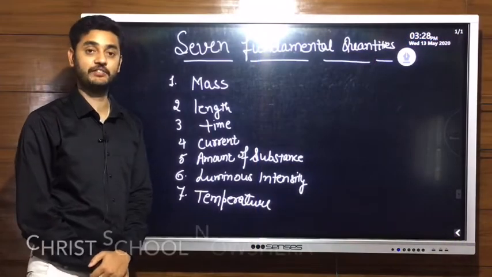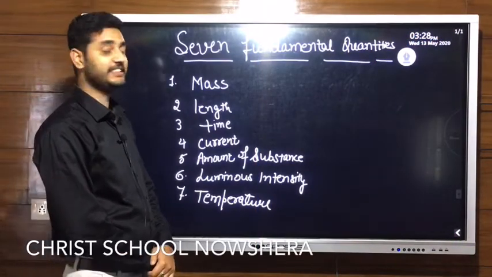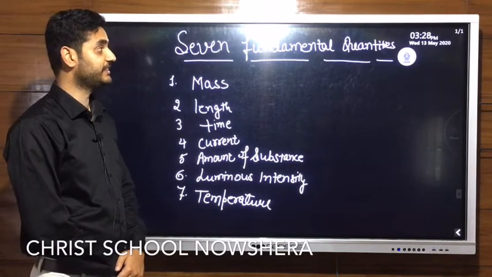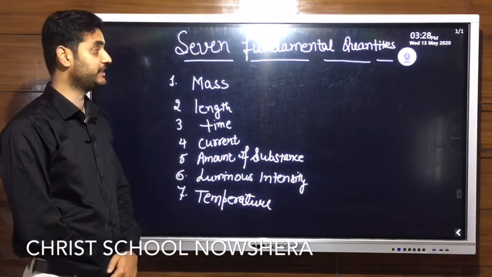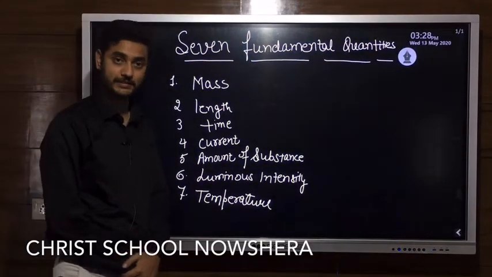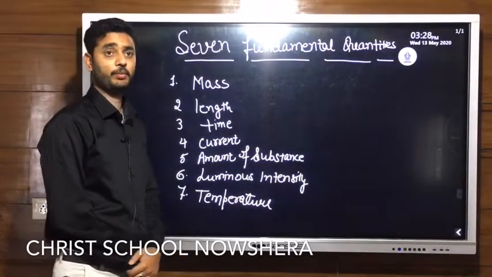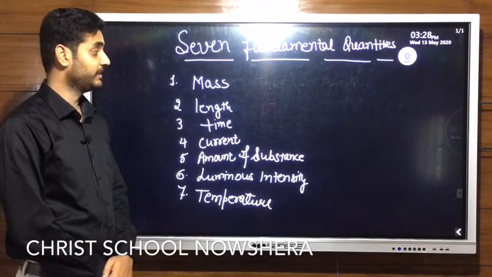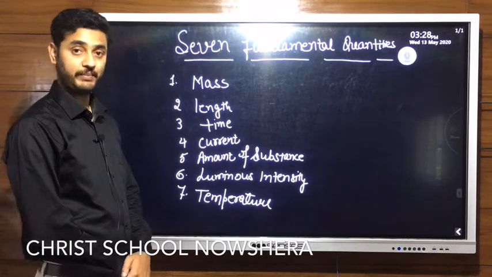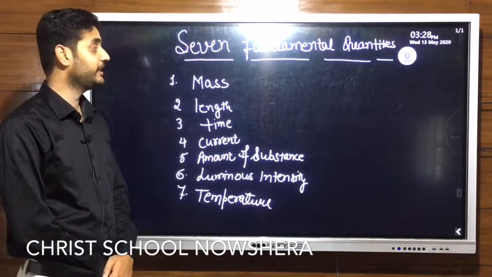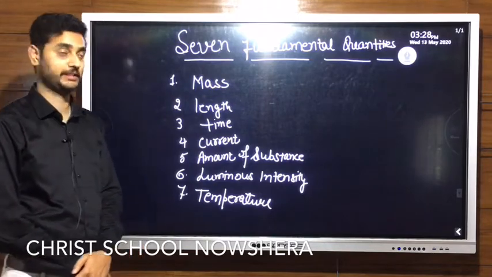In the last session, we discussed science, its branches, then living science and non-living science, that is physical and biological science. Then we discussed physics. Thereafter, we discussed the various branches of physics, then the scope and excitement of physics. Thereafter, we discussed physical quantities, including scalar and vector quantities.